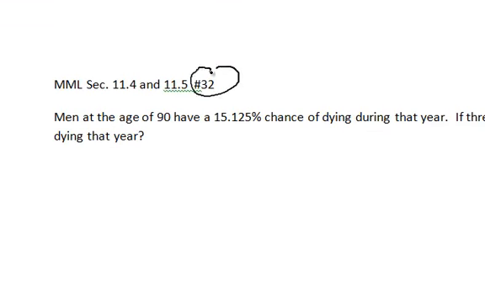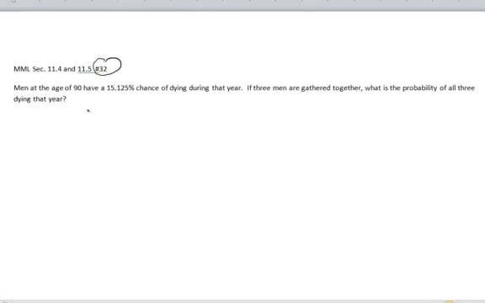It's question number 32. And essentially the question says this, that men at the age of 90 have a 15.125% chance of dying during that year. Then suppose we have three men gathered together. What's the probability of all three men dying during that year?